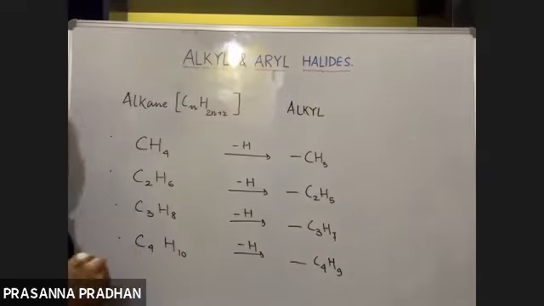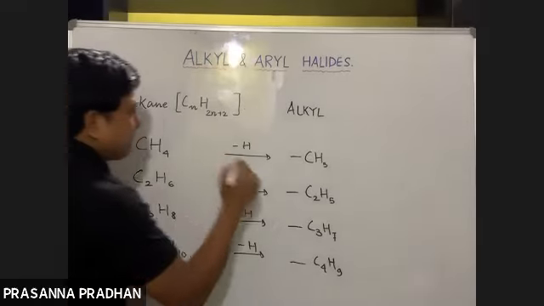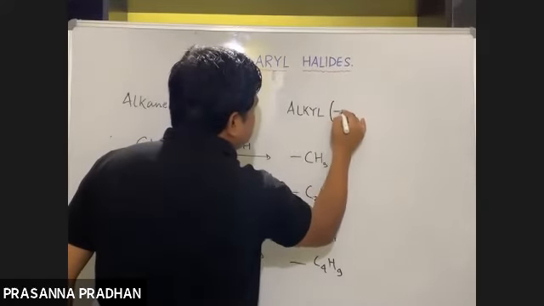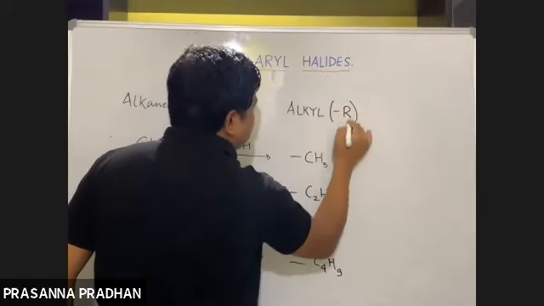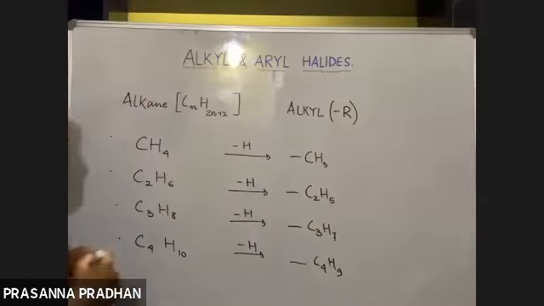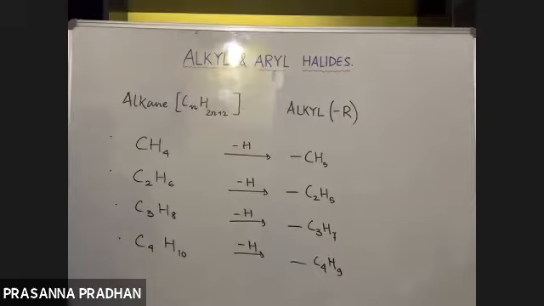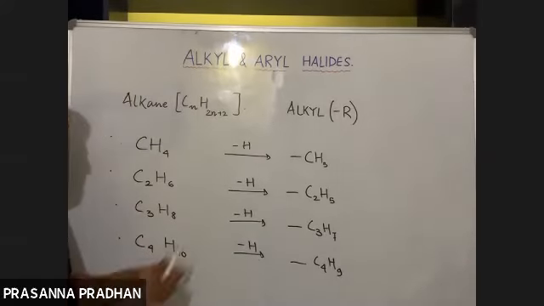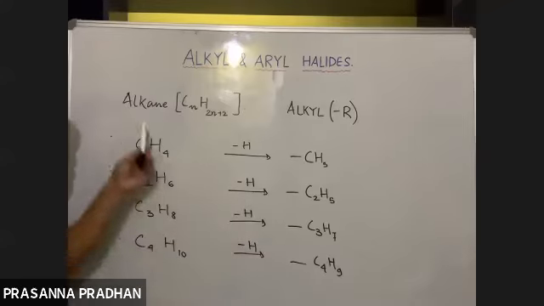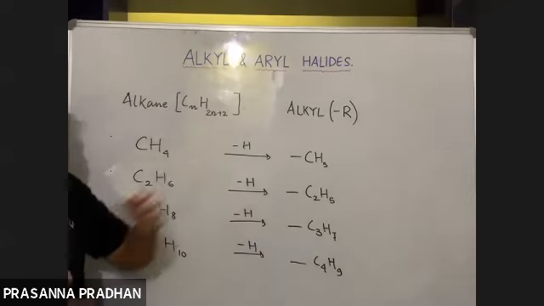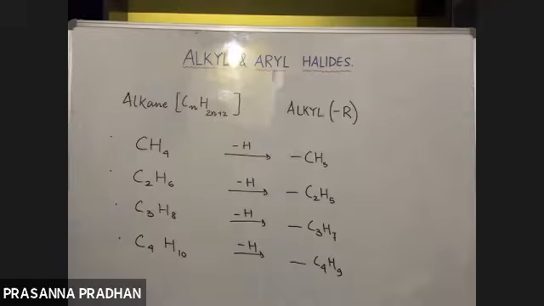Alkyl groups are represented by the general symbol R. So what does this capital R denote? It denotes an alkyl group. So alkyl groups are the groups obtained by removing a hydrogen atom from an alkane.